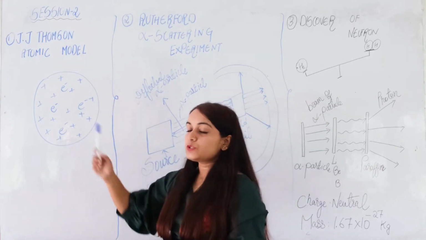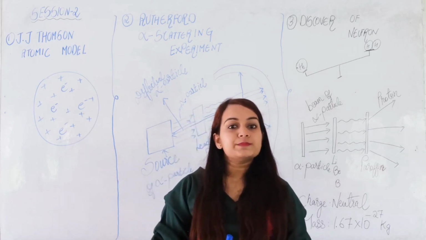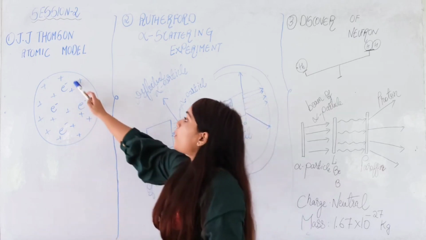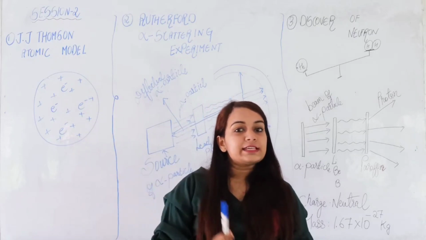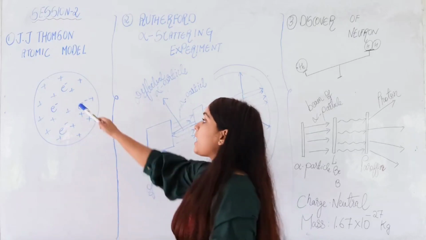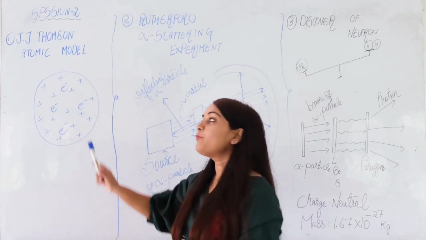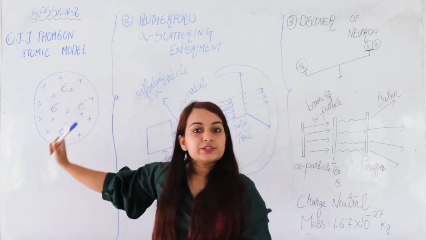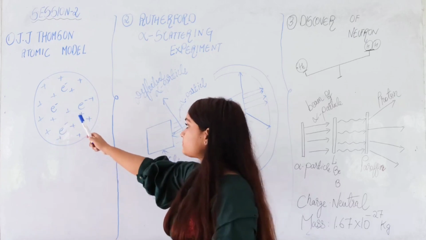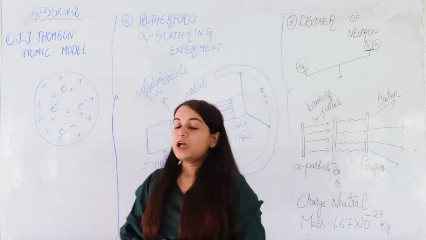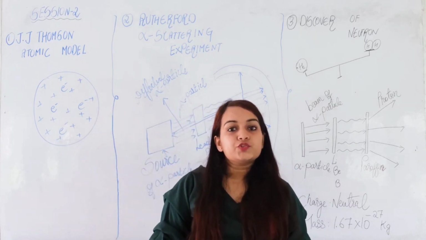What J.J. Thomson did was, the red portion of the watermelon he represented as the positive charges, and the seeds he represented as the electrons. So according to him, an atom is a sphere made up of positive charges with electrons embedded in it. He also said that atoms are electrically neutral.